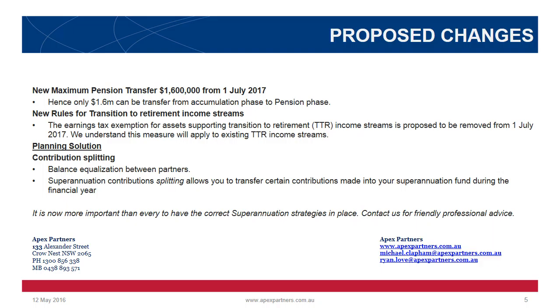The second change, there are new rules for the transition to retirement income streams. The earnings tax exemption for assets supporting a TTR income stream is proposed to be removed from 1 July 2017. We understand this measure will apply to all existing TTR income streams. Potential solutions. Contribution splitting. Balance equalisation between partners.